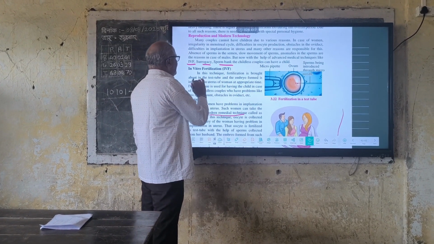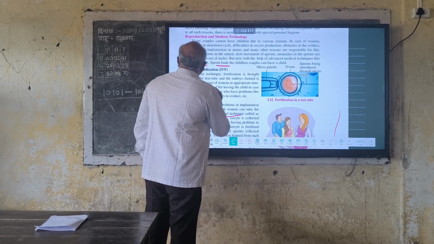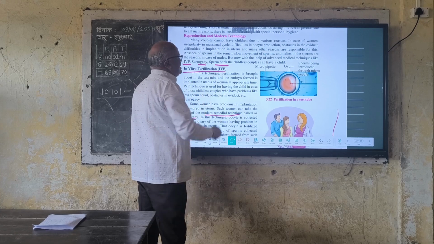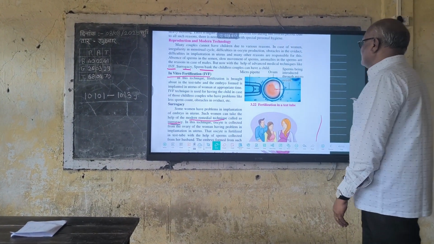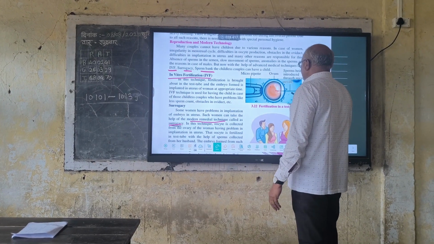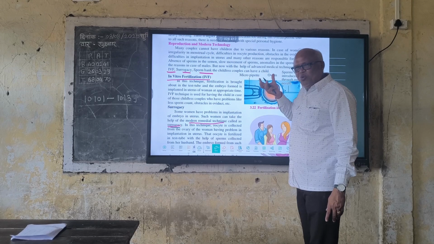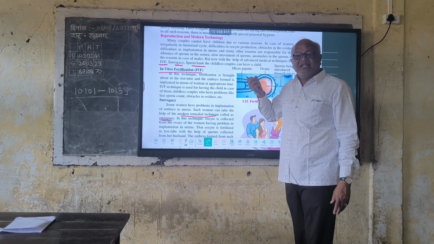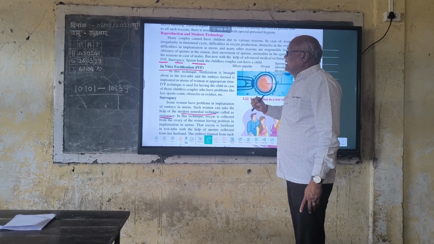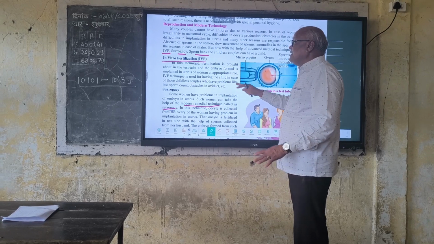Now let us see each one in detail. First is in vitro fertilization, abbreviated as IVF. Now look at this picture. This is the ovum. This is the needle. With the help of the needle, the ovum is sucked from the ovary of the woman who suffers from an obstacle in the oviduct.